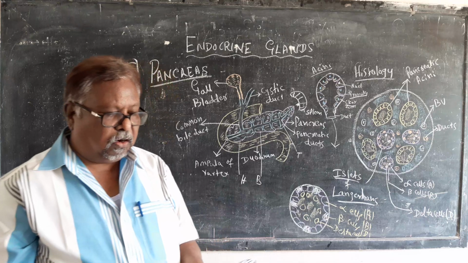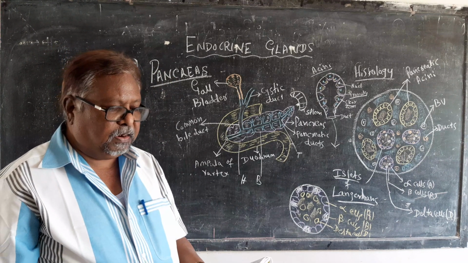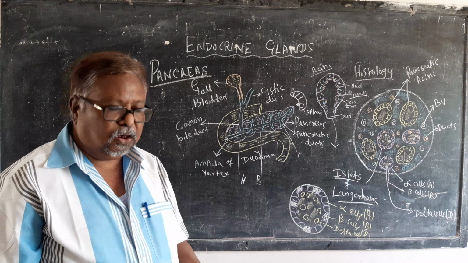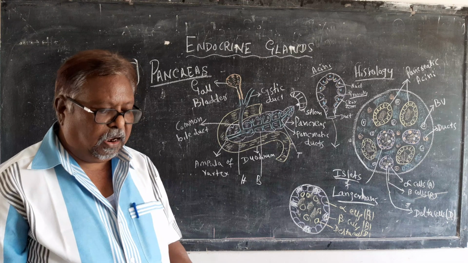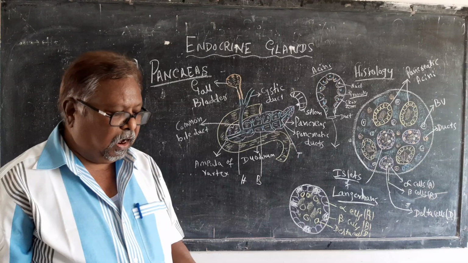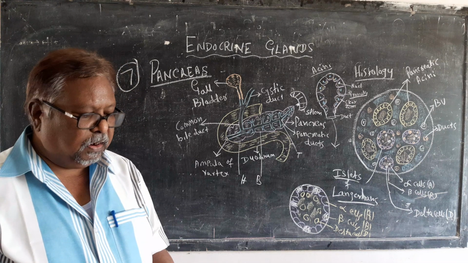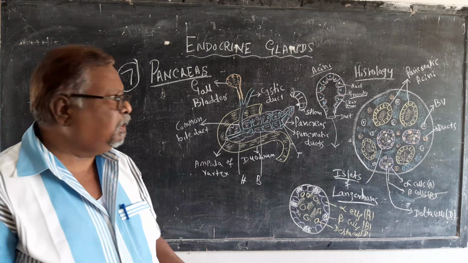So delta cells are also present here, which are also called D cells. The A cells secrete glucagon hormone, beta cells secrete insulin hormone, and D cells secrete somatotrophin hormone. The islets of Langerhans are numerous in the tail of the pancreas.